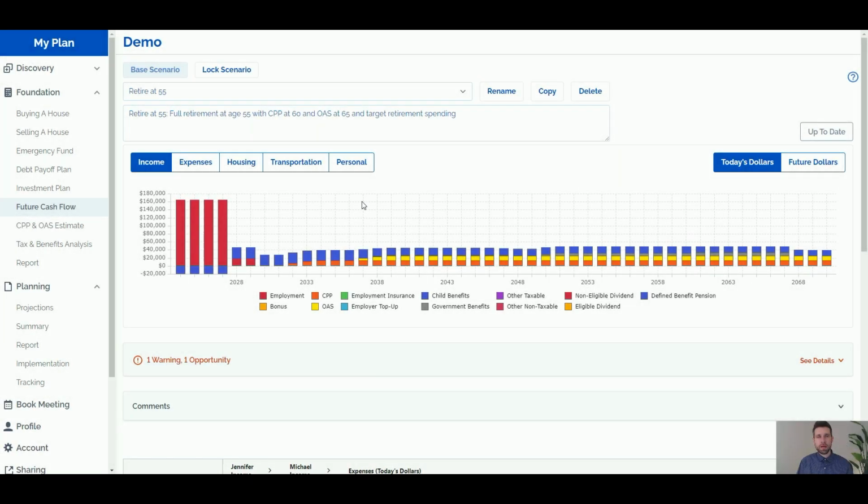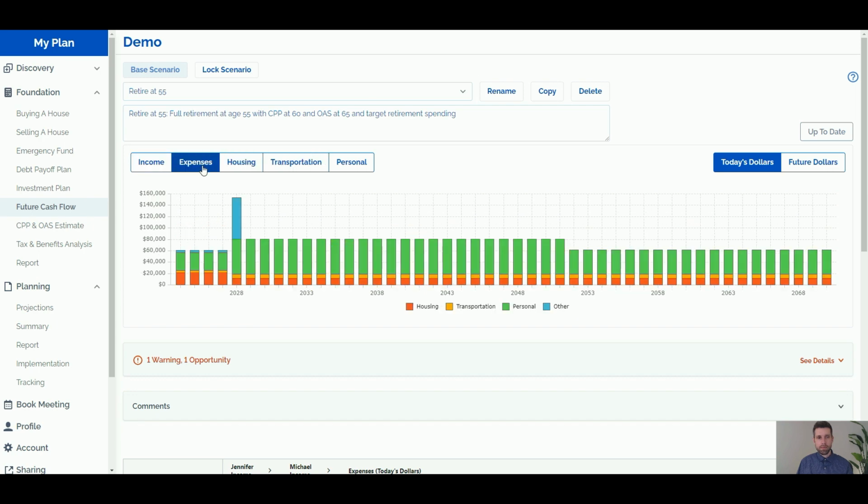Now in the future cash flow section, we can enter specific assumptions for future cash flow. So here it's taken our spending and income amounts from the discovery phase and it's allocated them year by year, depending on those snapshots. So we've got employment income, we've got pensions starting based on the discovery amounts, we've got CPP starting in the future as well, and old age security, and the same thing for expenses.